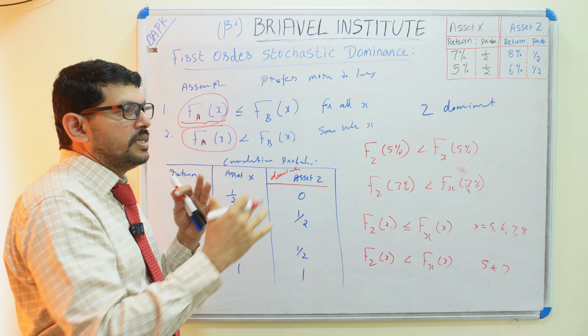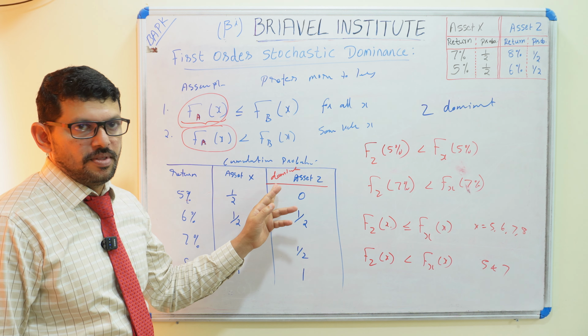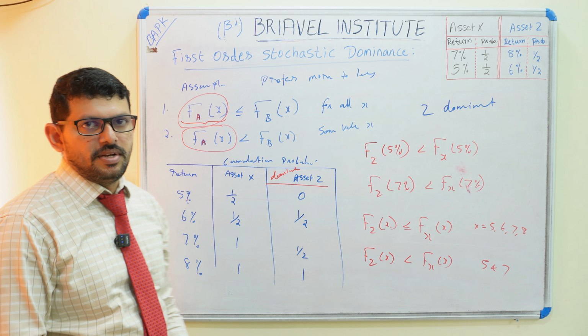That means in probability calculation it will be dominant. Sometimes we get only 6% return here and 7% return there, so all of this can happen, but in probabilistic or stochastic analysis, asset Z is dominant. Okay, hope you understood first order stochastic dominance. Thank you.